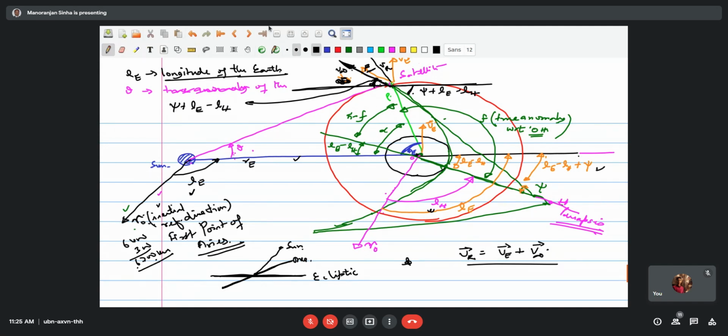And especially the JPL ephemeris program gives you all the details where the earth is located with respect to the sun, other planets, everything you will get there. So now with this information, we can work out the rest of the things very easily.